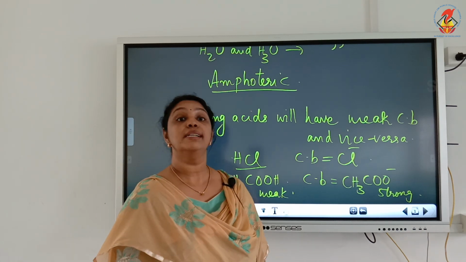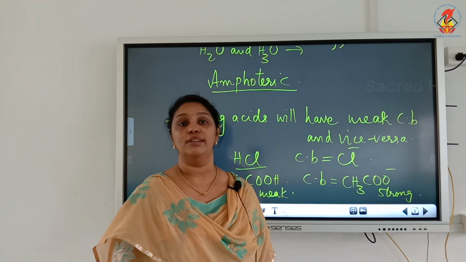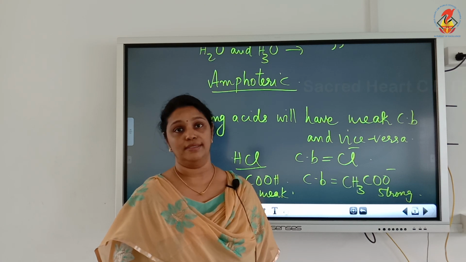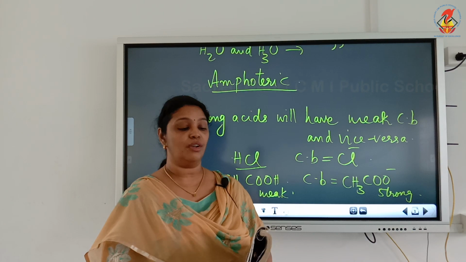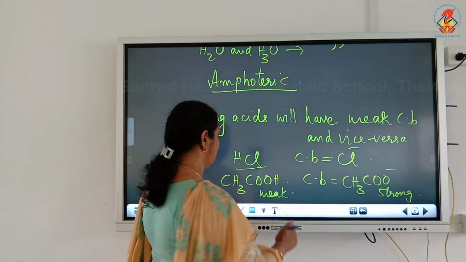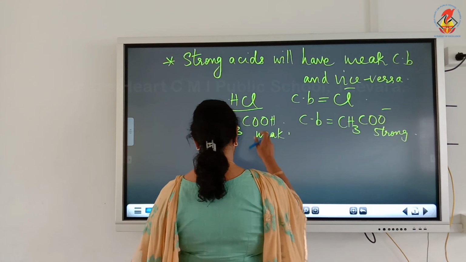So this is our third concept of acids and bases. Now the fourth concept and the last one is Lewis concept of acids and bases. So number 4.